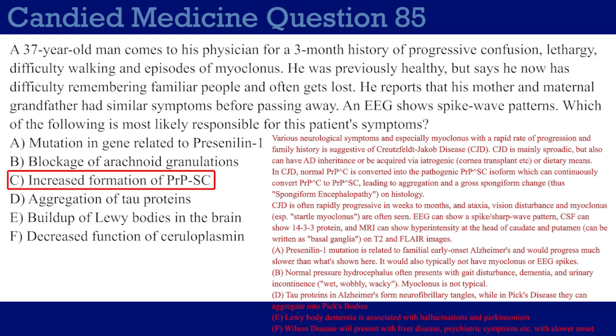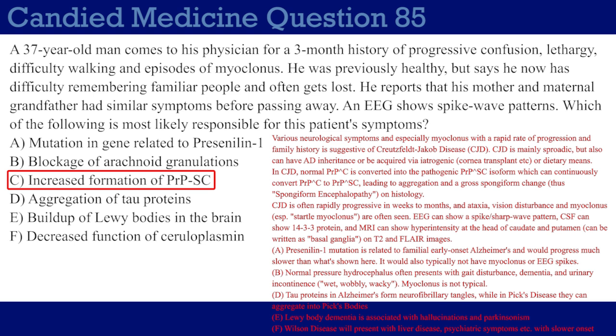Obviously, the most buzzy thing is the Kaiser-Fleischer rings, where you do the slit lamp exam and look into the patient's eye, and around the iris there will be a layer of copper. Obviously, don't overly rely on the Kaiser-Fleischer ring. That's way too buzzy, way too easy. So yeah, bring it back.